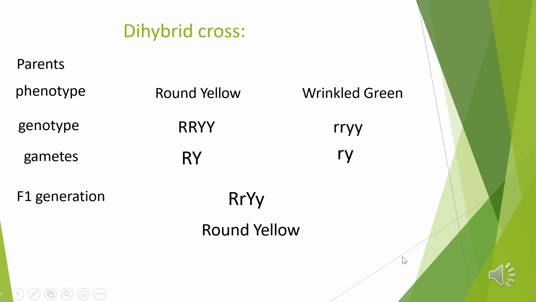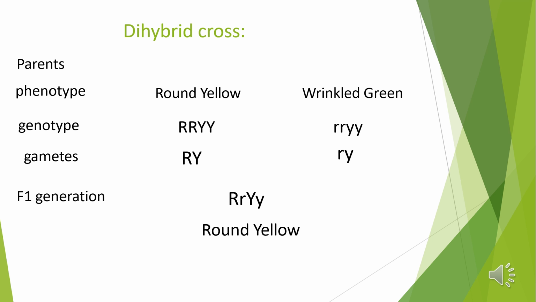This is showing dihybrid cross. A cross is made between a pure round yellow seeded pea plant, means RRYY, with wrinkled green seeded pea plant, means small r, small y. Yellow color is dominant over green and rounded seed shape over wrinkled seed shape. You must remember that yellow color is dominant over green color, and rounded seed shape is dominant over wrinkled seed shape. F1 plants, means hybrid plants, are all round and yellow seeded. You can watch in the slide.